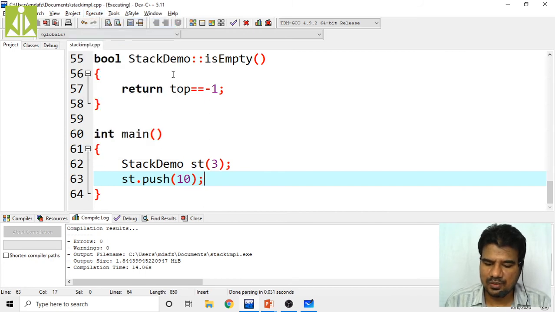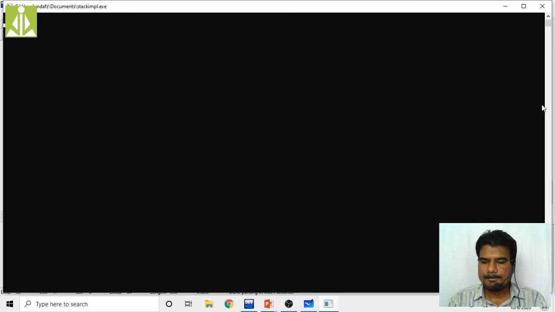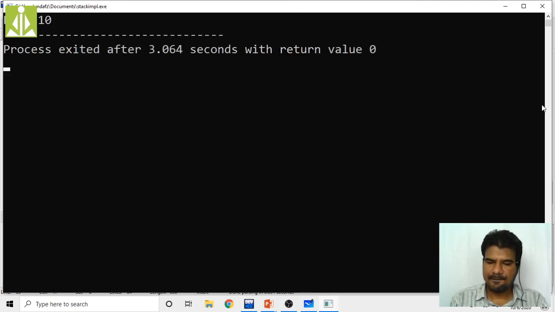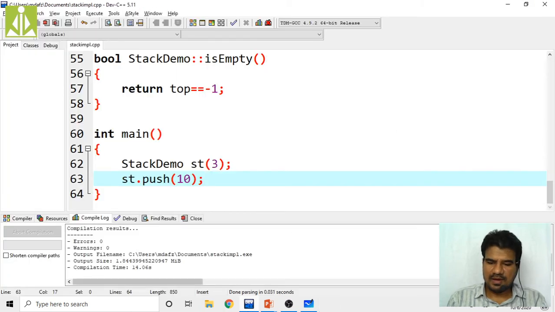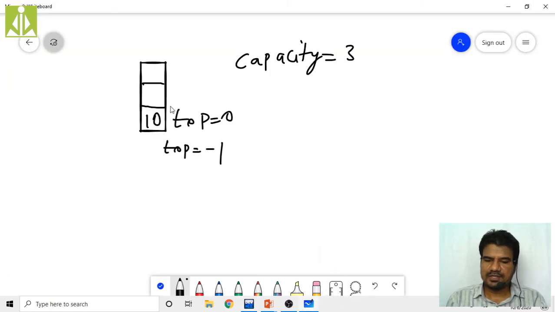Go and execute. Yes, as you can see, it is pushing the 10 onto the stack. Now, as I explained over here, my top got incremented. Now my top value is 0 and that 10, whatever we said, is existing in the stack. That is the reason why we are getting the 10 on the output screen.